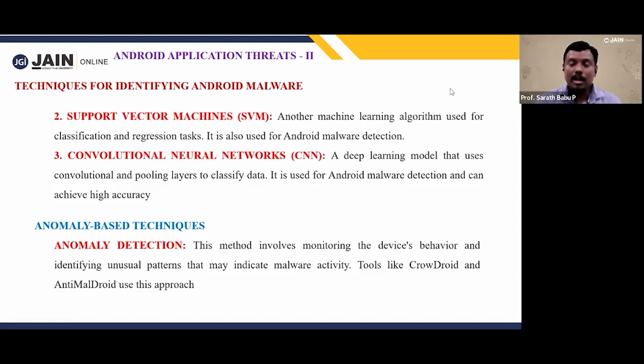Then anomaly based techniques. Anomaly means anomaly detection. Here also we can use AI or else tools. You can observe that there are tools: Crowdroid is there, and Andromaly is there. These are all AI based. Automatically we can identify routers and Wi-Fi we need to connect through these algorithms.